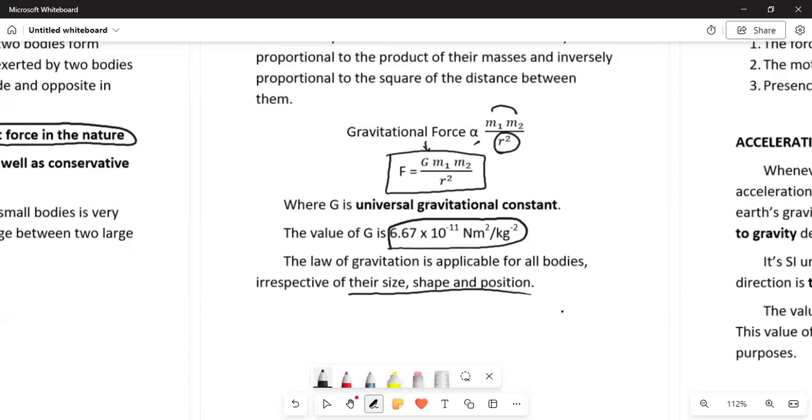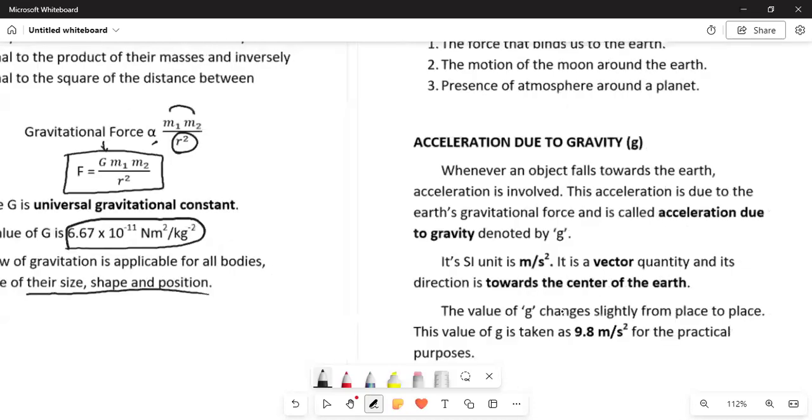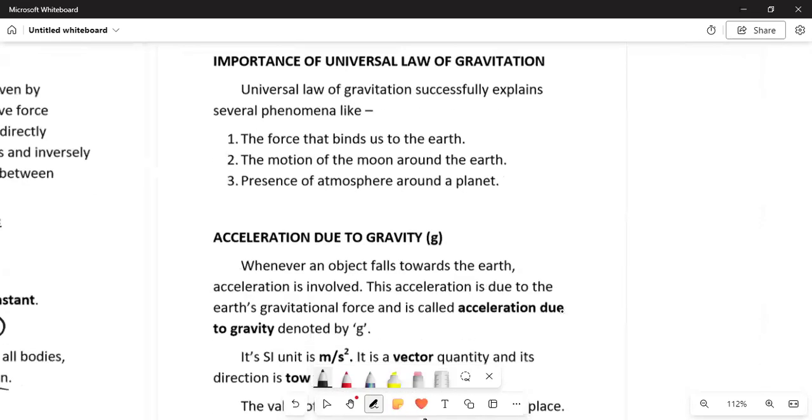The distance and the mass should not change. Then the importance of the universal law: we saw what phenomena are carried out by the effect of gravity, the force that binds us to the earth, the motion of earth around the sun, and the presence of atmosphere around the earth. These are all the points that we have discussed till now.